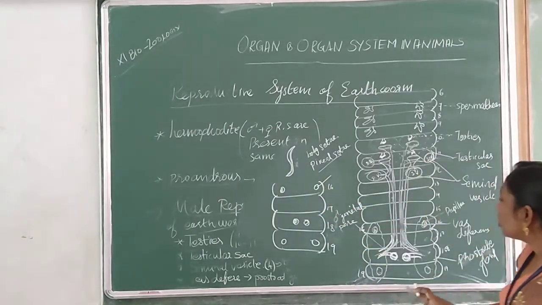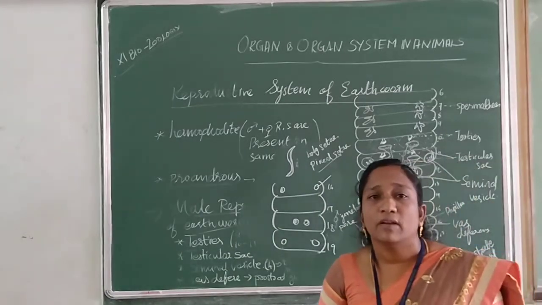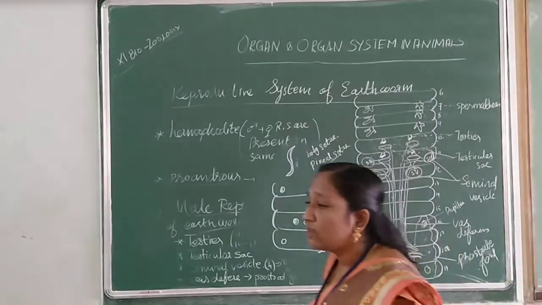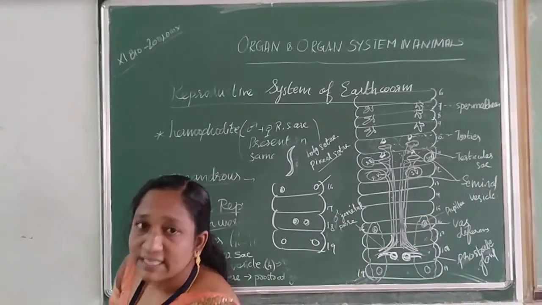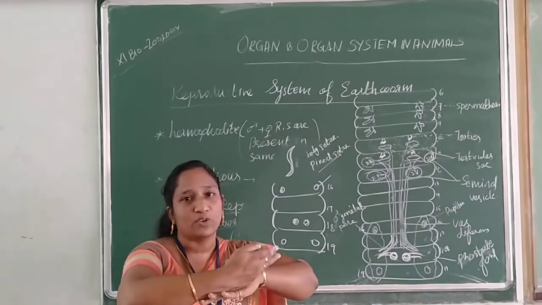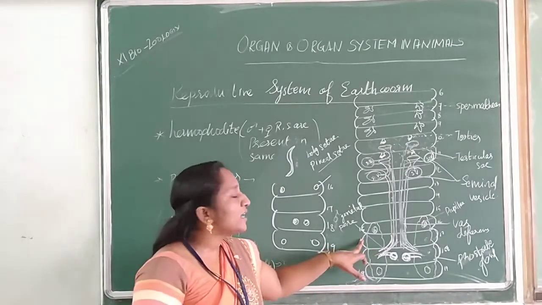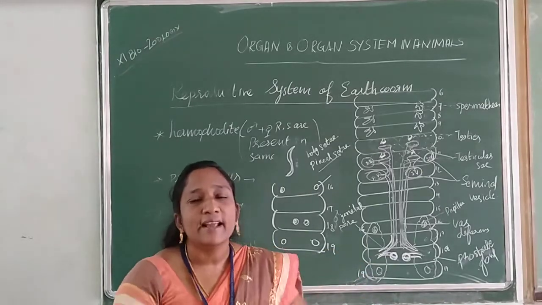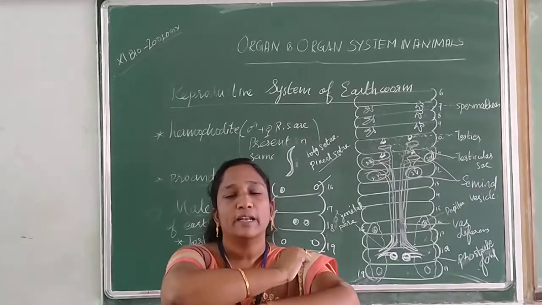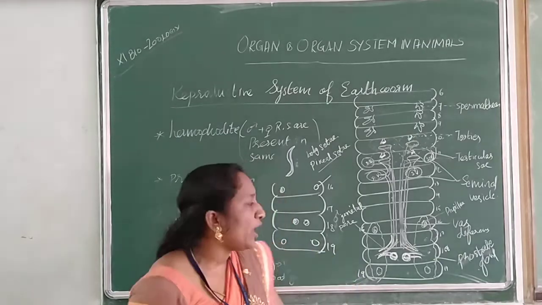And one more thing I want to say: what is the function of these accessory glands and prostate gland? Their function is to act like a cement. When the two worms get attached for copulation, these glands secrete and make the worms attach, or make a bond. So it acts as a cement for the attachment of the two worms.